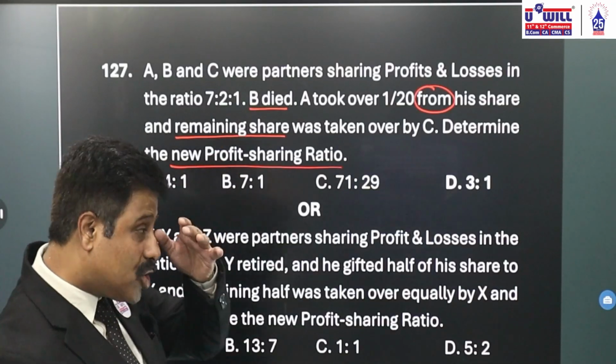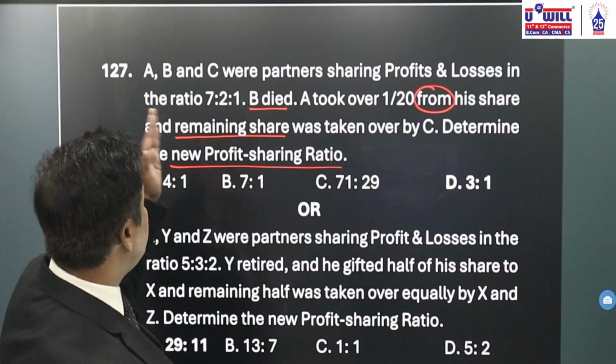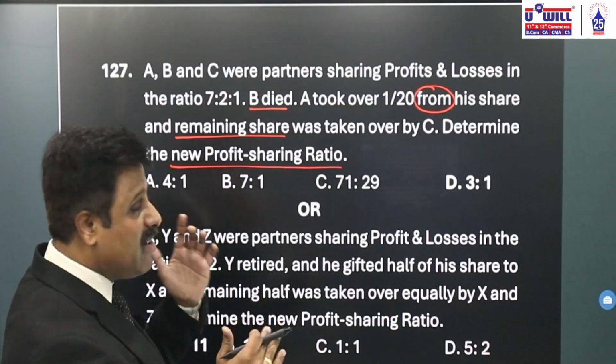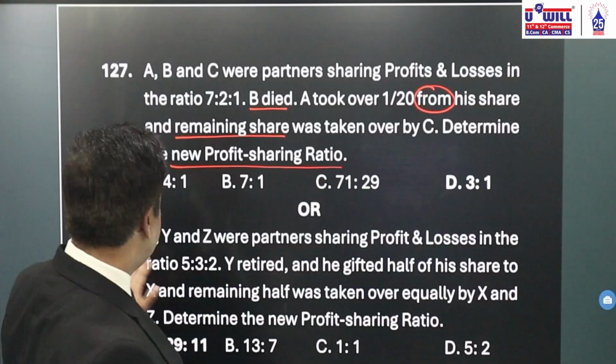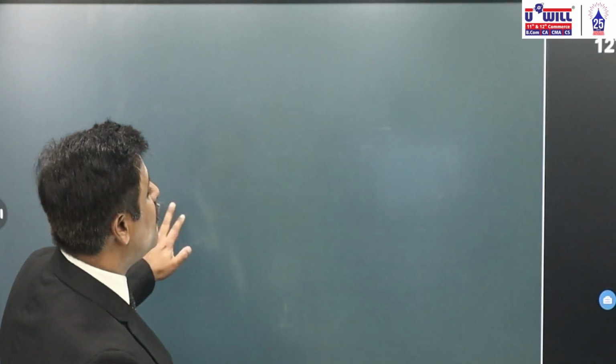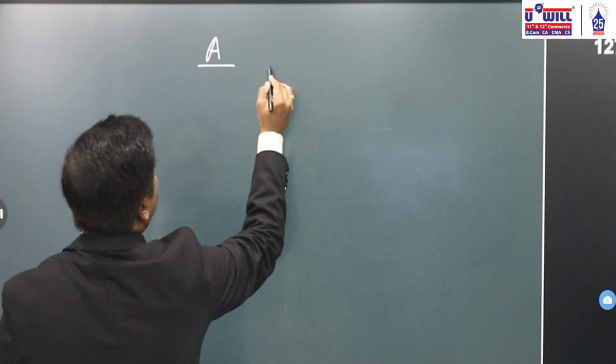Now, because it's a question of death, A and B are going to gain. C has died, so A and B's profit will increase. So how will you find the new ratio? Old ratio plus what they gain. Let's do it.